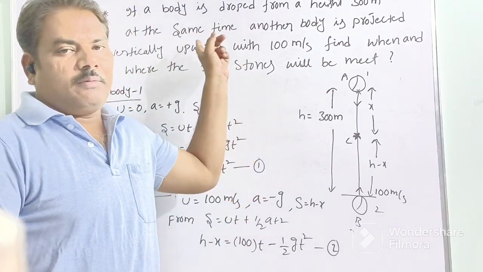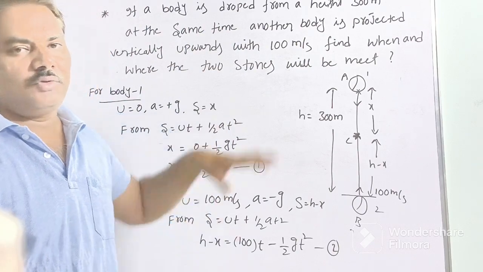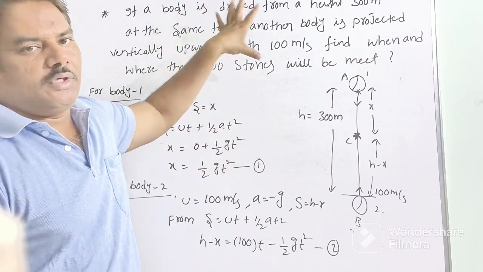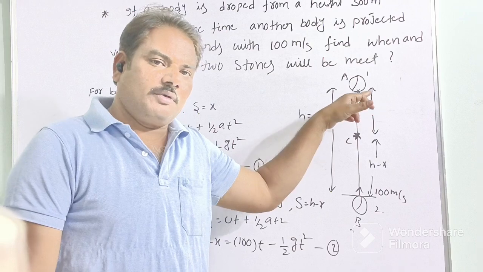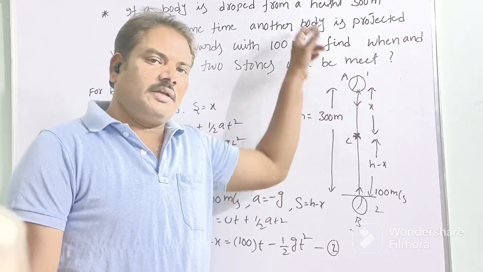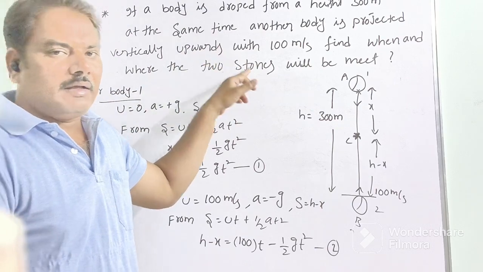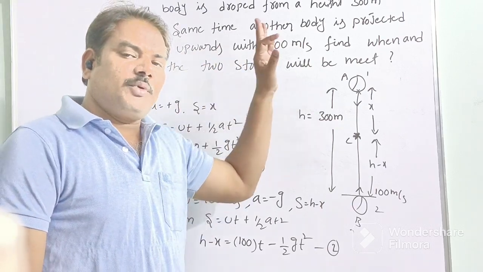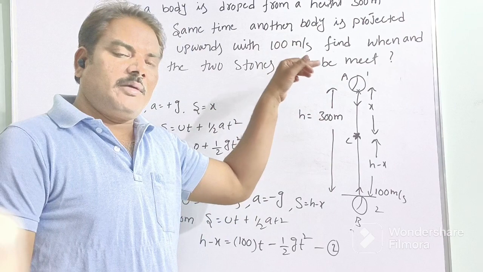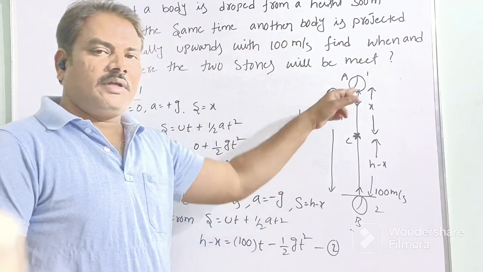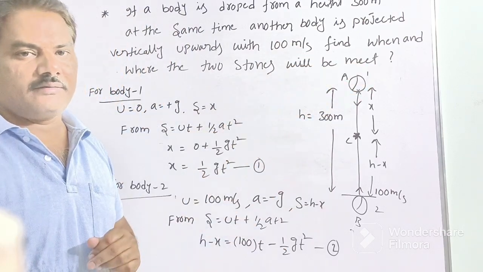Suppose a body, listen to the problem once. If a body which is dropped from a height of 300 meters, at the same time, another body is projected vertically upward with velocity 100 meter per second.